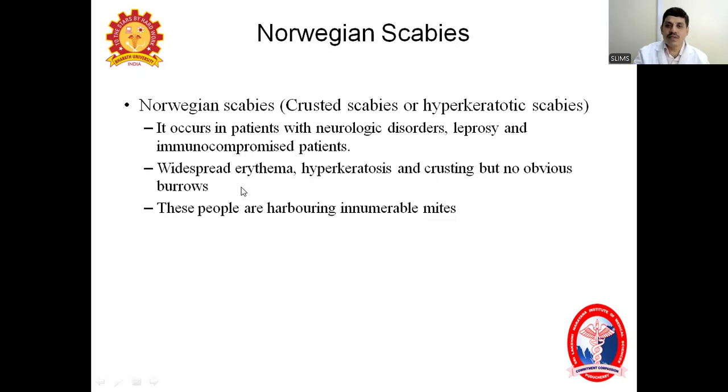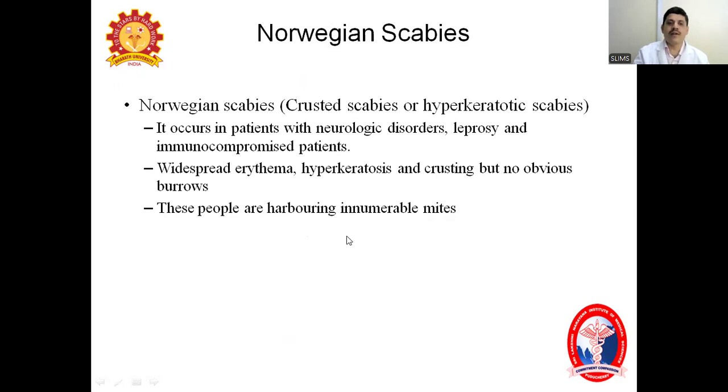What you can see here is widespread erythema, hyperkeratosis, and crusting, but no obvious burrows. Erythema means redness almost all over the body. Hyperkeratosis means thickening of the skin. It is due to reaction and chronic scratching of the skin. This causes thickening of the skin, which is called hyperkeratosis. Crusts are formed, but no obvious burrows. Since extensive body surface is involved, you may not see burrows because the area is spread.